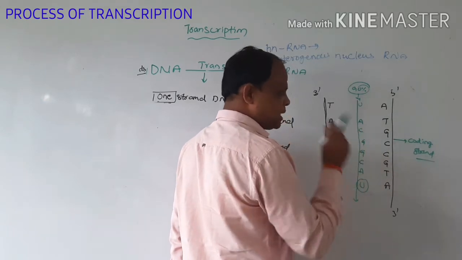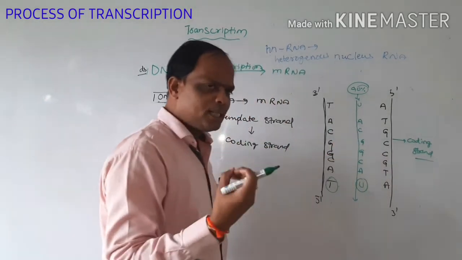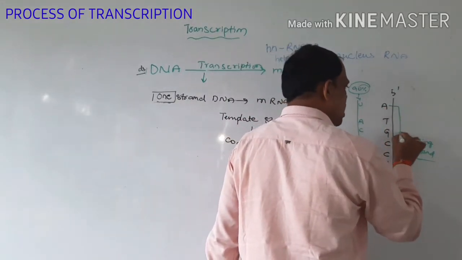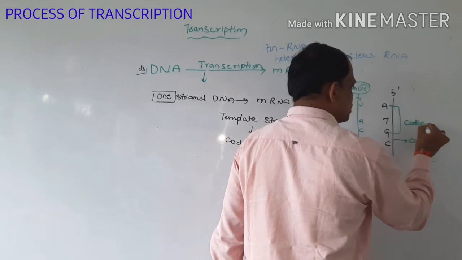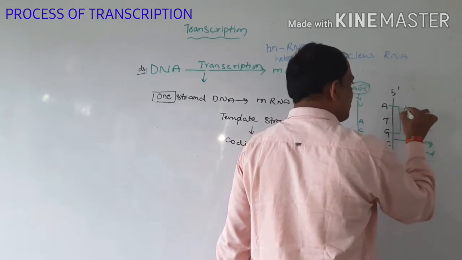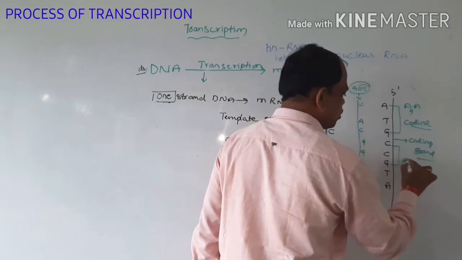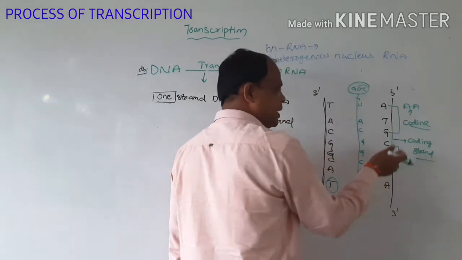So this is one reason. Another reason is that these three bases in the coding strand code for one amino acid.